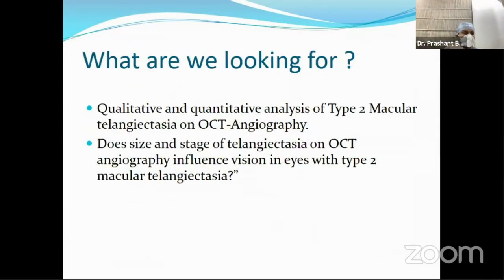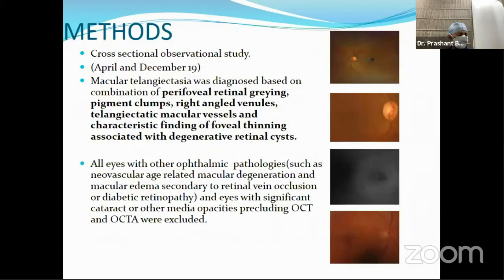So what are we looking for? We are looking for quantitative and qualitative analysis of type 2 macular telangiectasia on OCT angiography, and we also want to see if the size and stage of telangiectasia affect the visual acuity in these patients. It's a cross-sectional observational study done between April and December 2019.